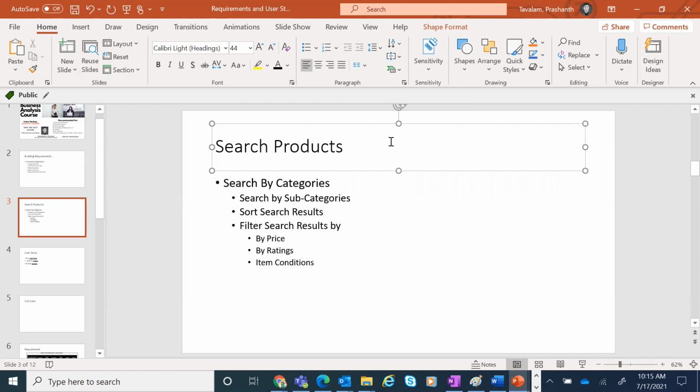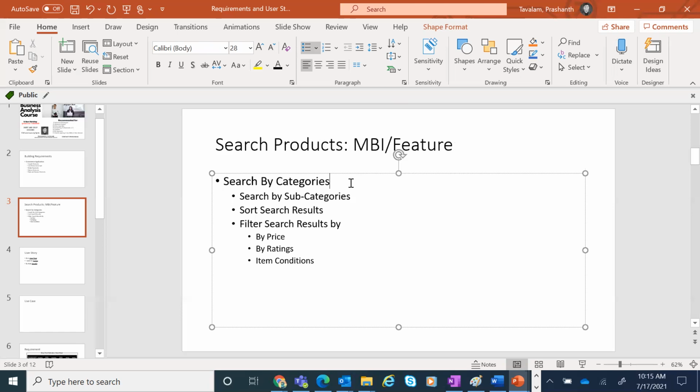So let's say I want to be able to search for products. It's pretty huge. It's pretty broad. So here you may say minimum business increment, or you will say it's a big functionality. It's a feature, let's say it's a feature. Under that you have what is called a sub feature. Sometimes this is also called epic. Under epic you have stories. And sometimes if these stories are too big, you will have to break this down further.